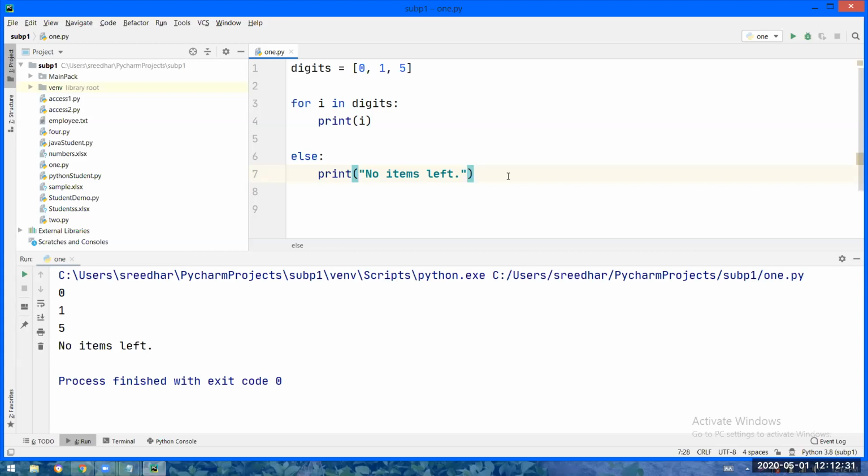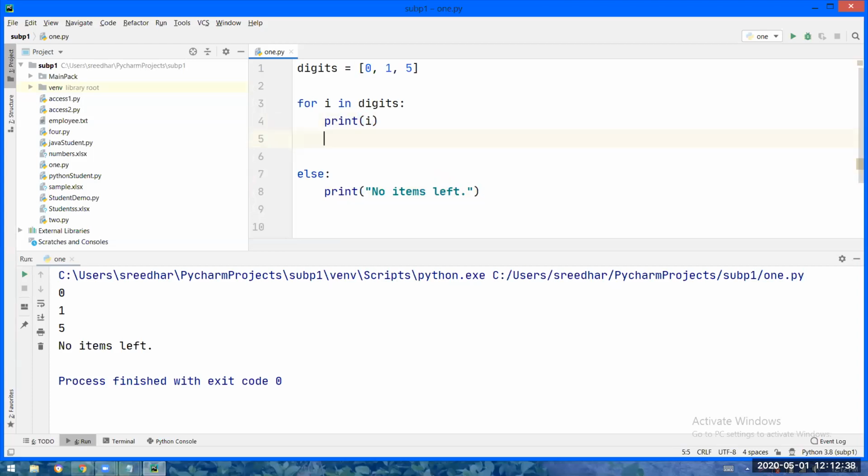If break is there in the for body, then the else part will not be executed. I will tell it again: in for else, if break is not there in the for body, then only else is executed; if break is there, else will not be executed. Now, based on my principle, tell me what is the output.